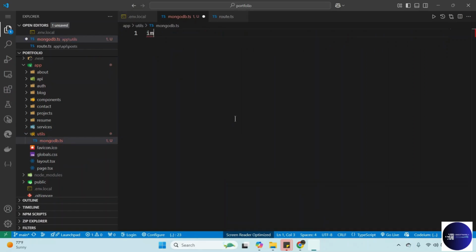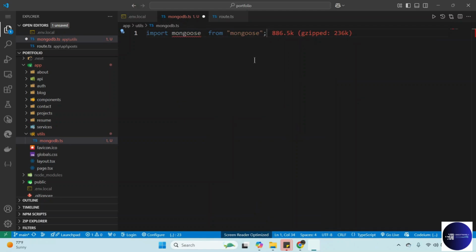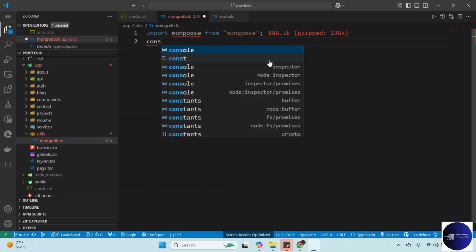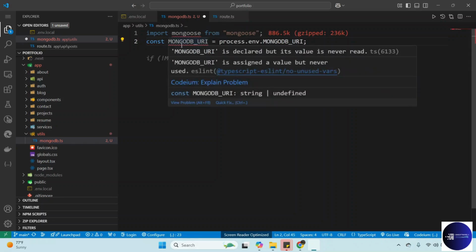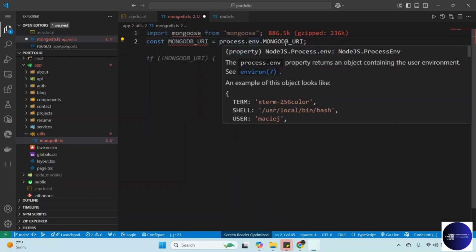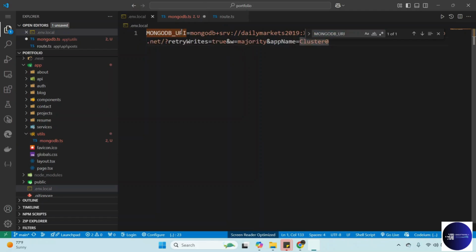So in here we can import mongoose from mongoose, and then we can create a variable where we get now our connection. We create a variable, and then we access our connection variable, which is this one.